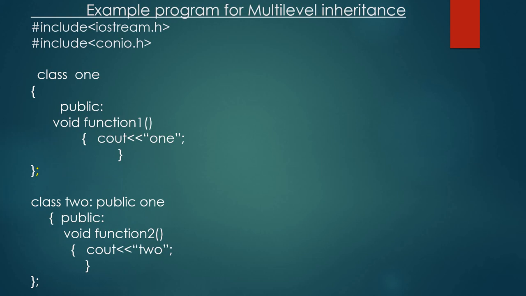Next, example program for multi-level inheritance. What is multi-level inheritance? In multi-level inheritance, there will be more than one level of classes. That is, one class is deriving from a class that is already derived.